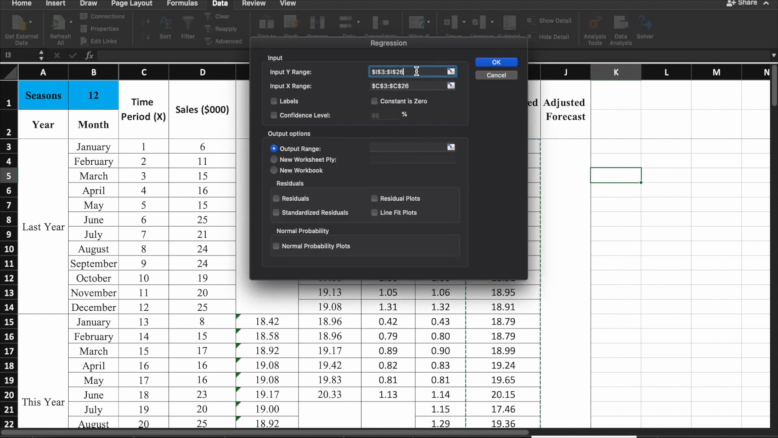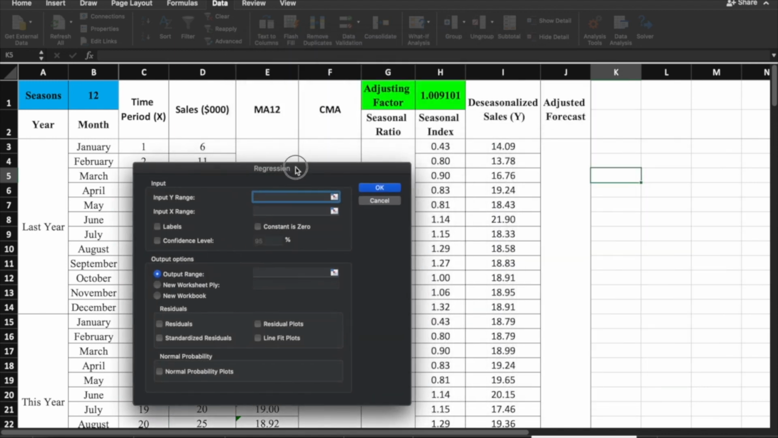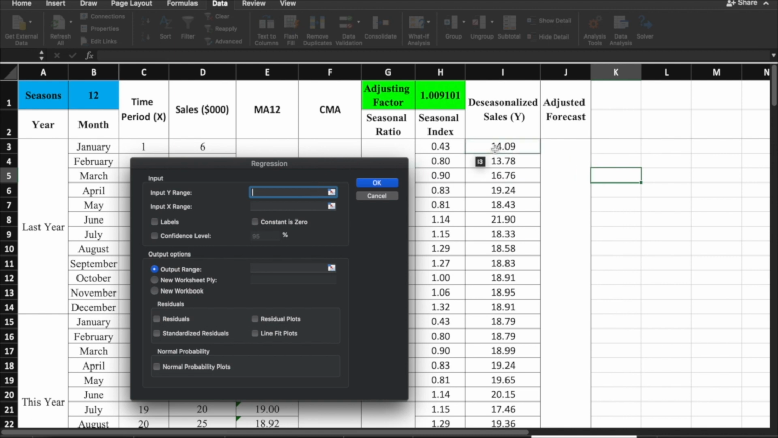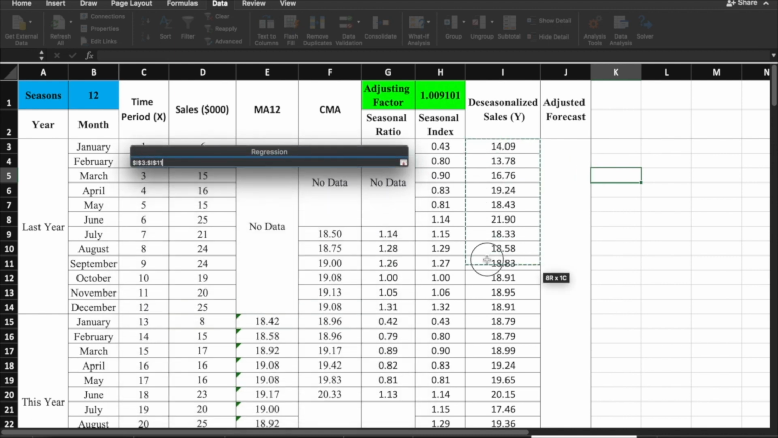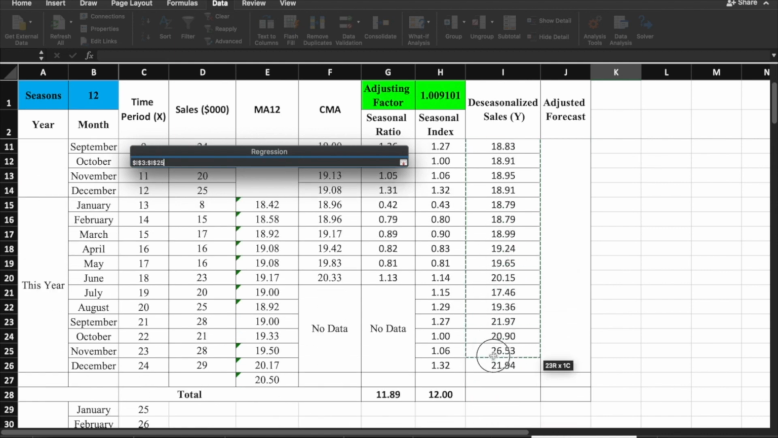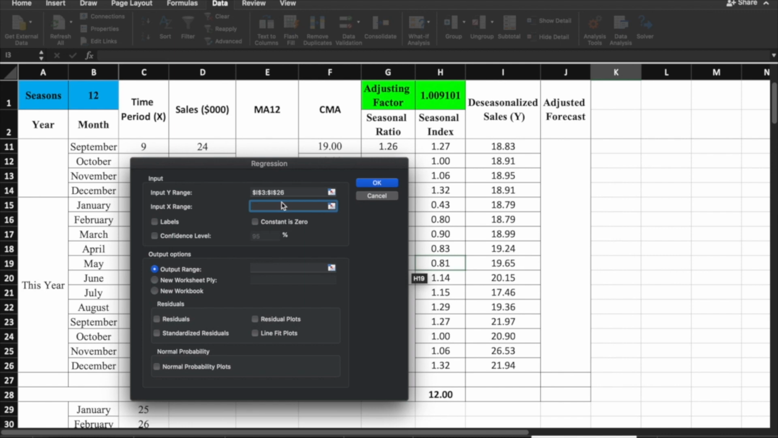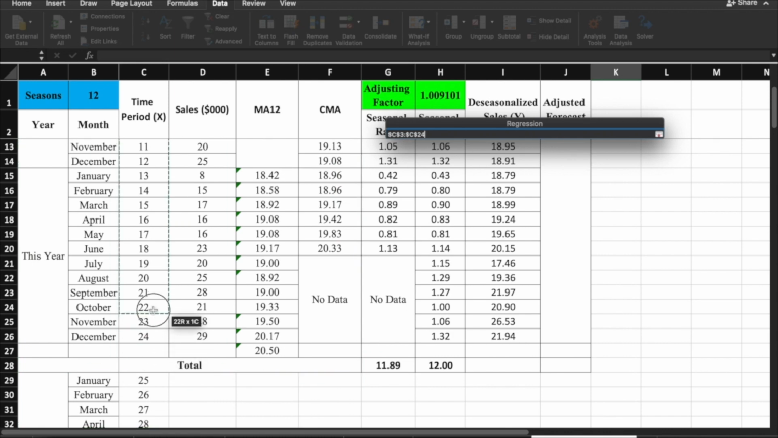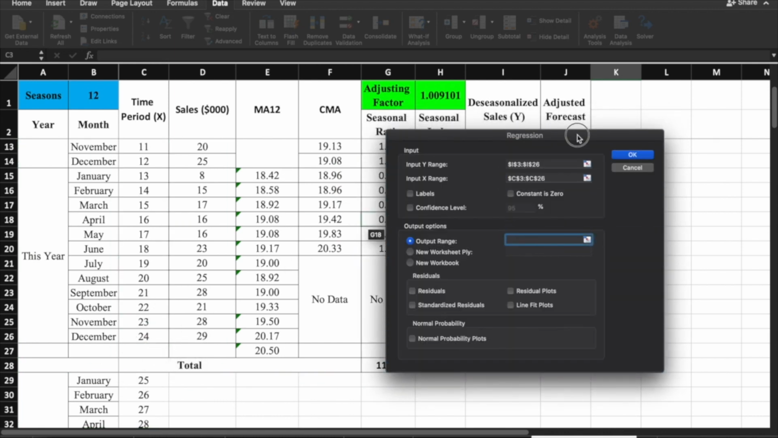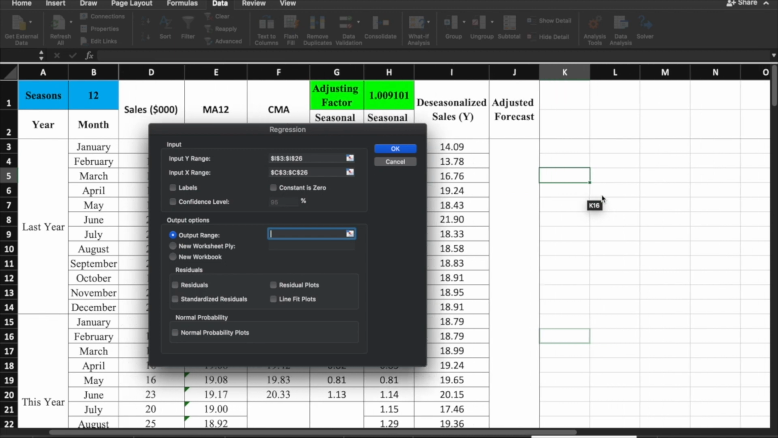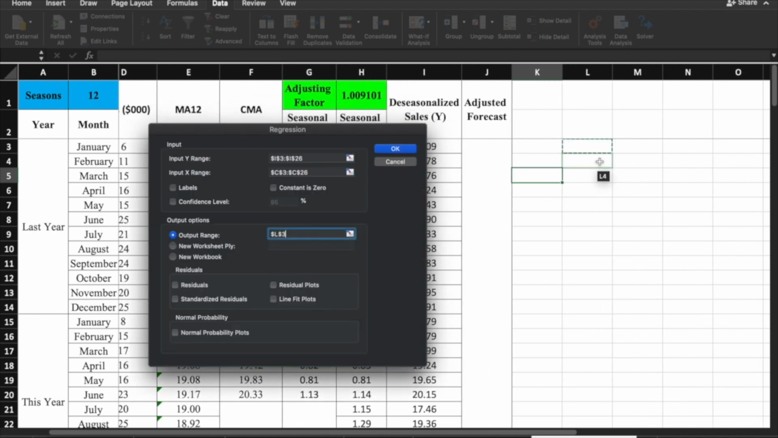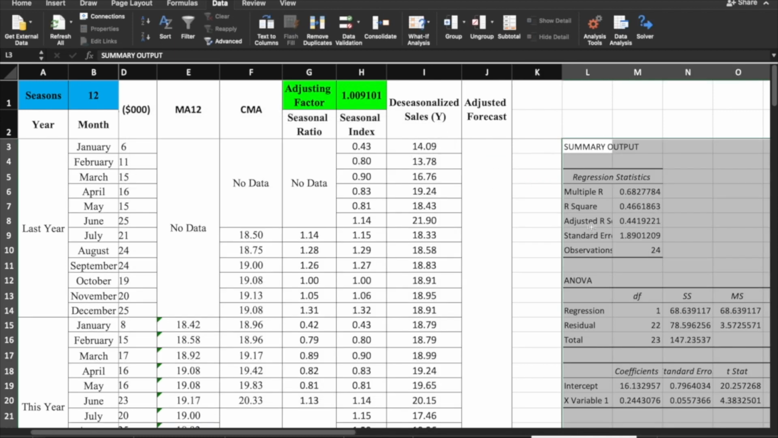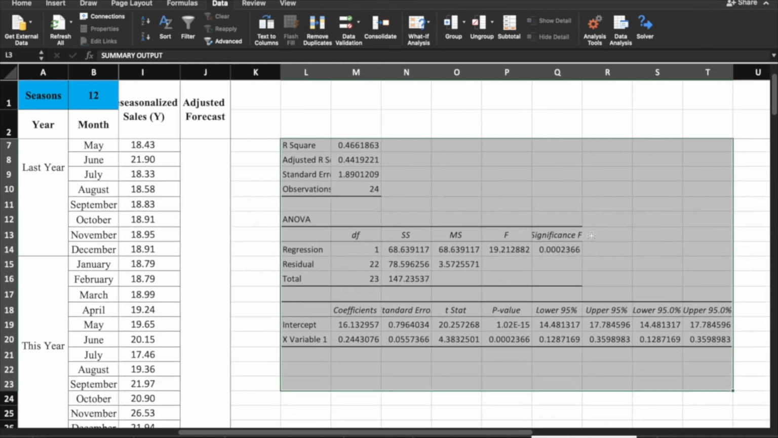Now, for the input ng X and Y range natin, for the Y range, sabi ko kanina, our input here will be the deseasonalized sales. That is the reason bakit natin siya sinolve. Ito hanggang sa ating December value. For the X naman, this will be the time period natin, the 1 up to 24. Okay, and for the output range, saan natin siya gustong ilagay? Dito na lang siguro, click ko tong Excel L3. And okay, click OK. We have now the output for the regression analysis natin.